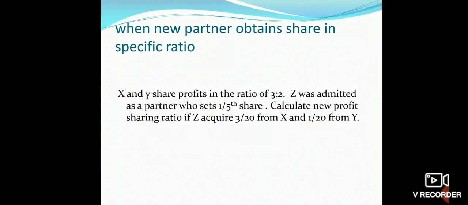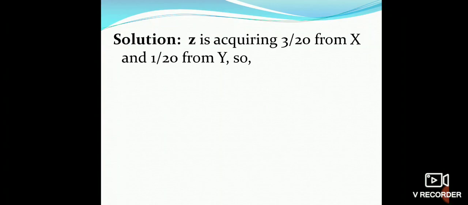Now next case, when new partner obtains share in a specific ratio. X and Y share profits in the ratio 3:2. Z was admitted as a partner who gets 1/5 share. Calculate new profit sharing ratio if Z acquires 3/20 from X and 1/20 from Y. As you can see in this question, the acquired share comes in the proportion given in the question, that is 3/20 and 1/20. We will go for the solution.